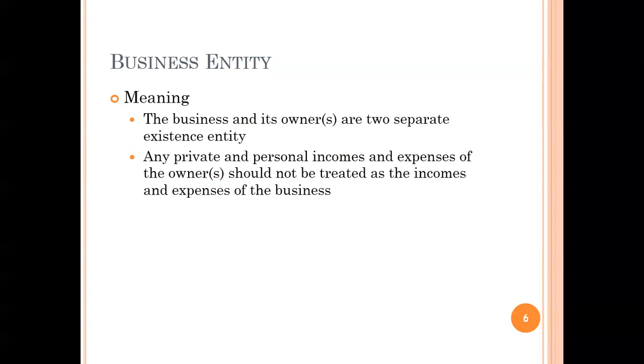Basically, any private and personal incomes and expenses of the owner should not be treated as the incomes and expenses of the business. It means the business is entirely different from its owner. The owner has his own incomes and expenses, but those are not the expenses and incomes of the business.